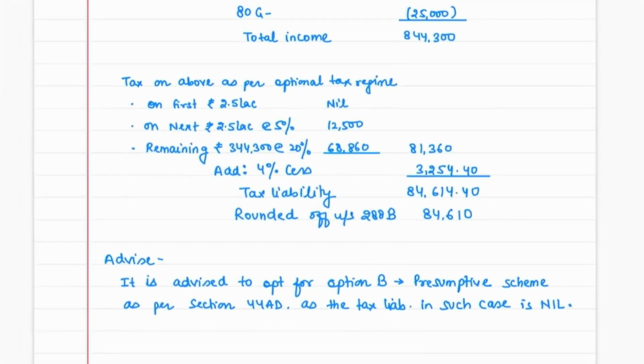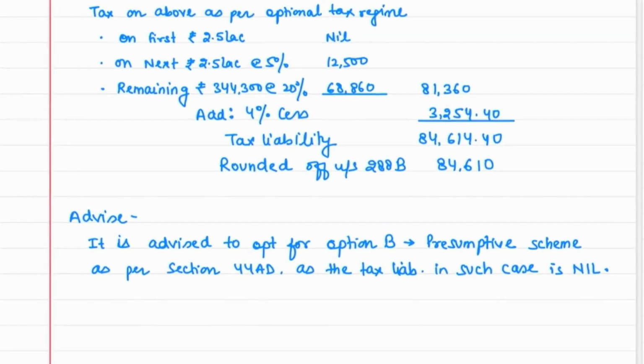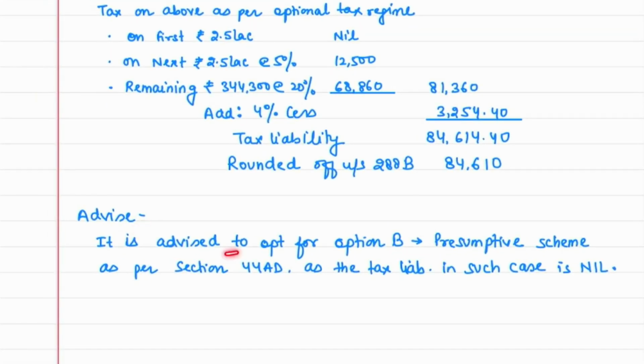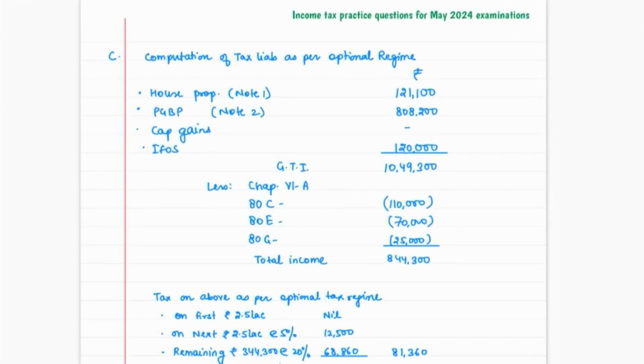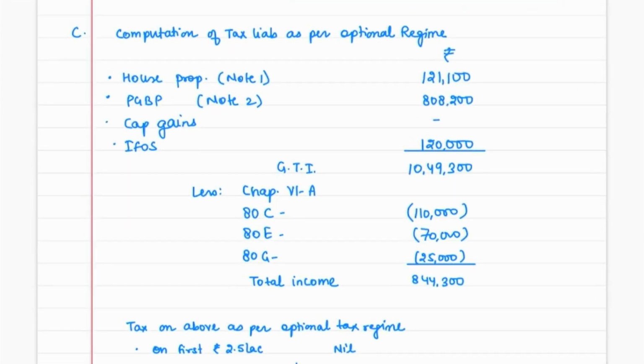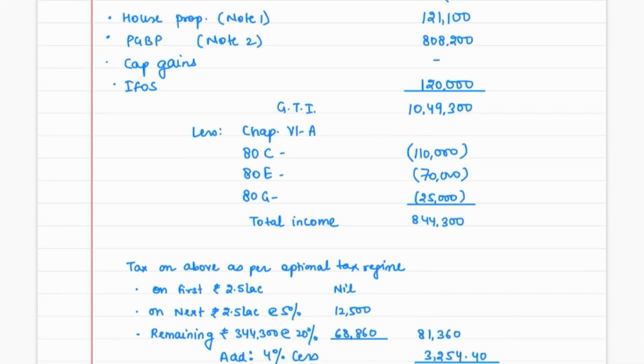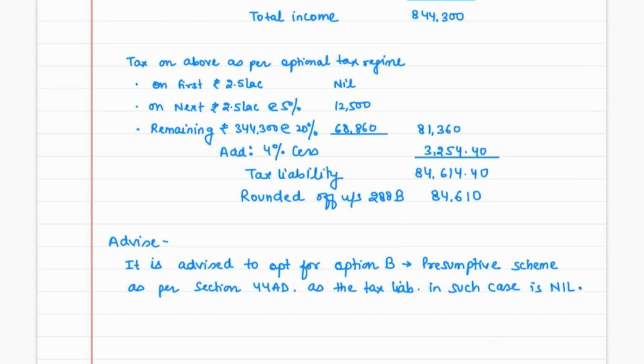So at the end, we have to mention our conclusion also. So we are advising it. It is advised to opt for option B, presumptive scheme. Why? Because the tax in that case is nil. Got it? So if you want, you can pause the video here. This is the last option. And I'm changing it now. You can pause the video here.